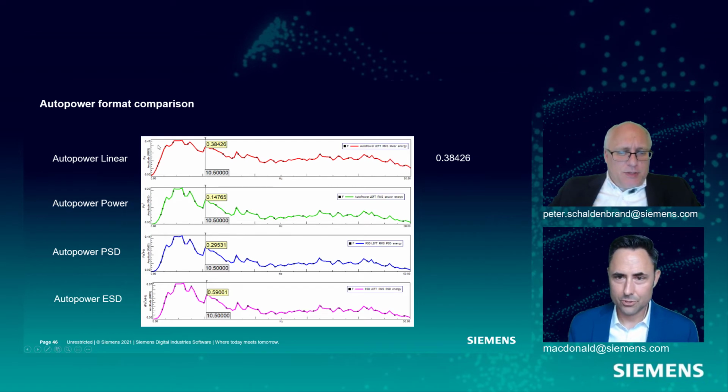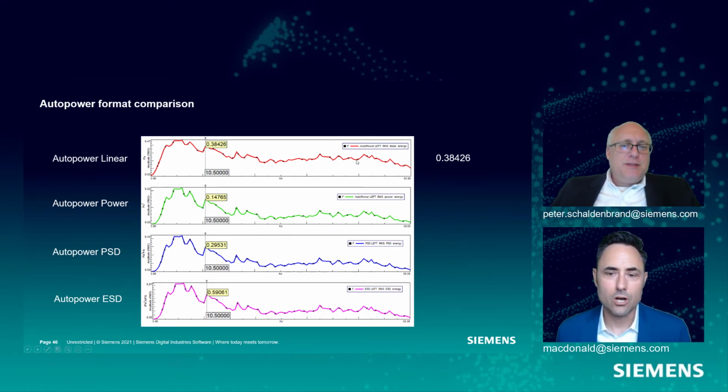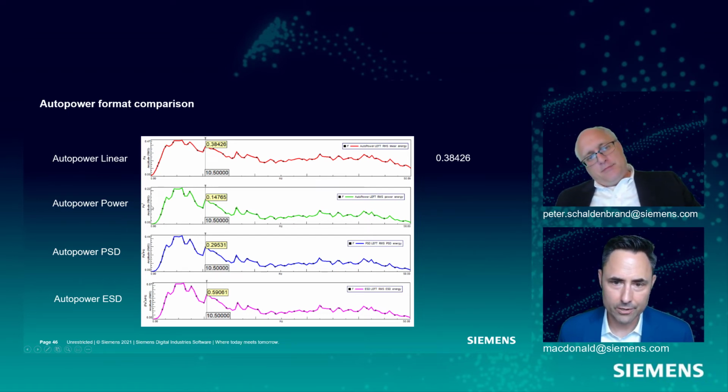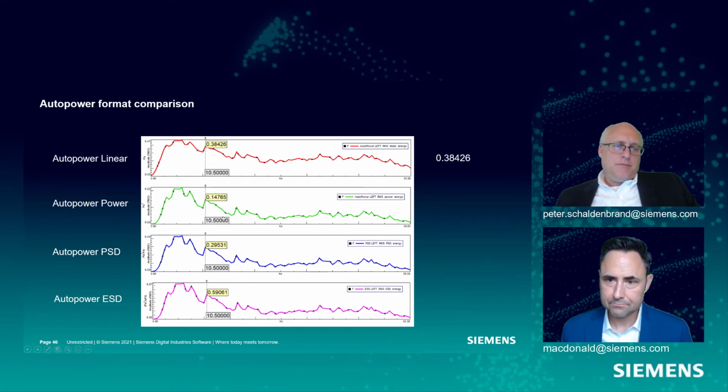Yeah. Same shape, but... So if you look at the shape of the curve, they're all identical. What is changing is the unit over here on the y-axis and the value here. And you see I've got a cursor at 10.5 hertz here, and I'm showing you the value in each of these cases. So the AutoPower linear is 0.38426, right?